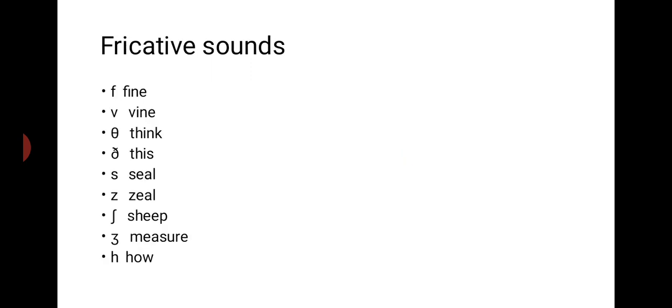Fricative sounds: f as in fine, v as in wine, th as in thick, d as in this, s as in seal, z as in zeal, sh as in sheep, and z as in measure, h as in how.